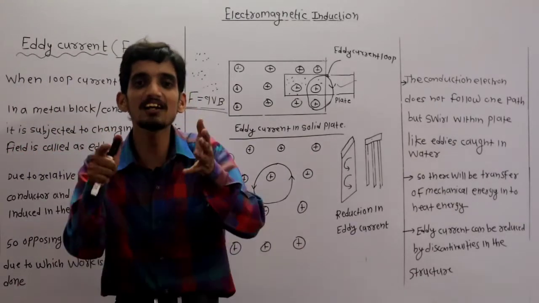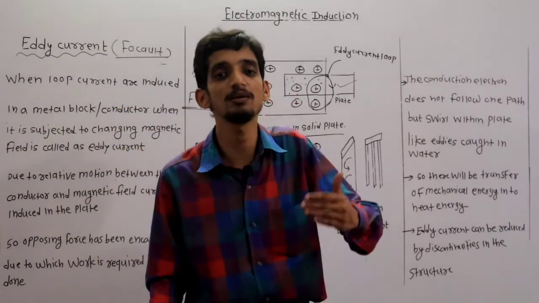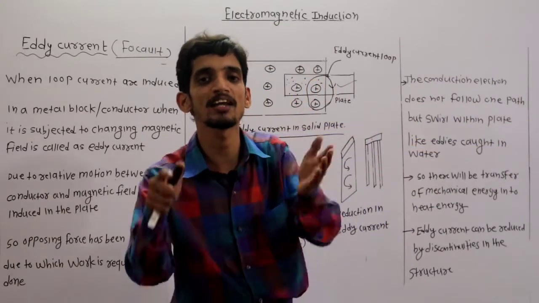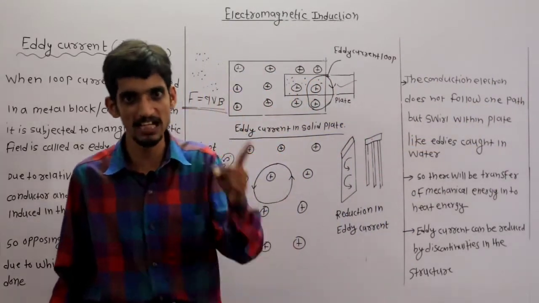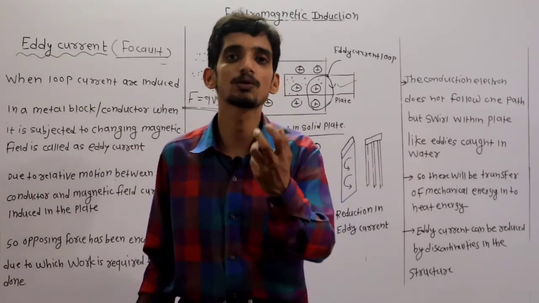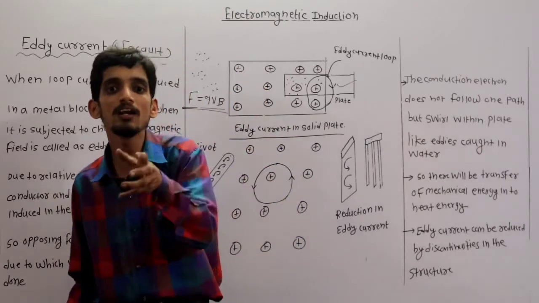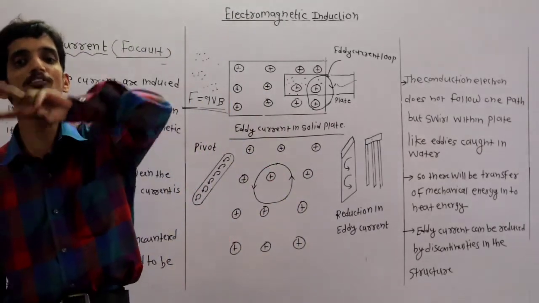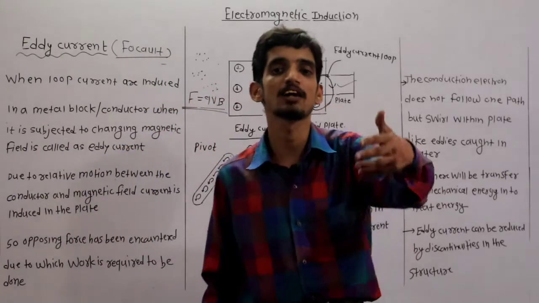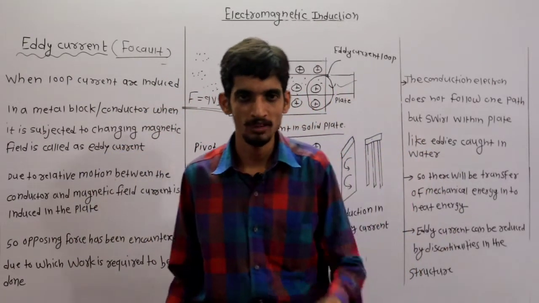Clear? So eddy current is the concept that arises when a solid metal block is subjected to a time varying magnetic field or flux. At that time conduction electrons look like eddies caught in water and swirl within the plate. That does not form a closed loop and gives rise to a current called eddy current or Foucault current. Clear?